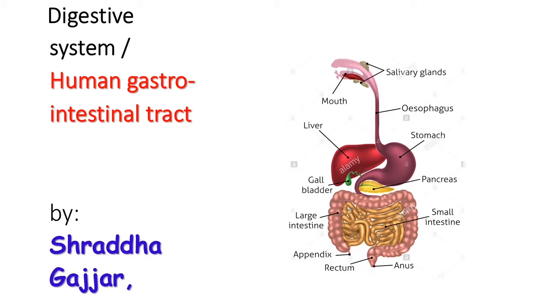First we will see which are the organs in the digestive tract. You can see in the figure, first one is a mouth, then salivary gland, then esophagus, after that stomach, after that the small intestine, then large intestine. In large intestine there is appendix, then the rectum, anus, then liver, gallbladder and pancreas. So these are the general organs which are related to the digestive system. Now we are moving towards the next slide.